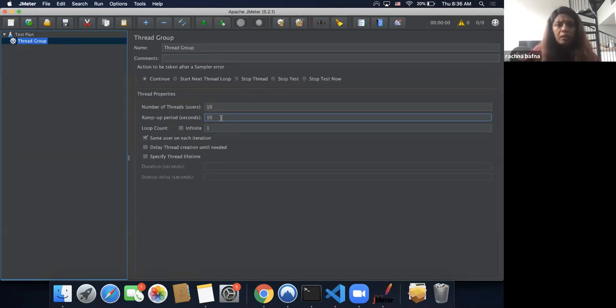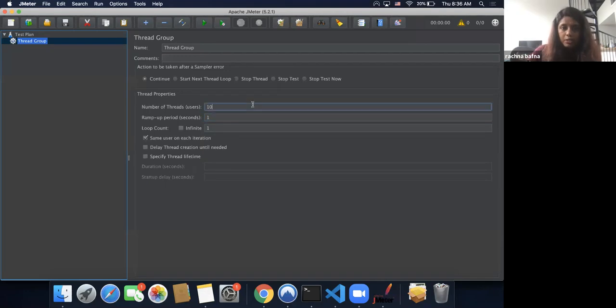With the current tuning mechanisms, you always specify that the JVM launches with the maximum memory, but to not give your system that shock, you start with a ramp up period. And the next one is loop count. This is where you mention how many times you want to repeat this particular request, how many times you want to send this request over and over again.